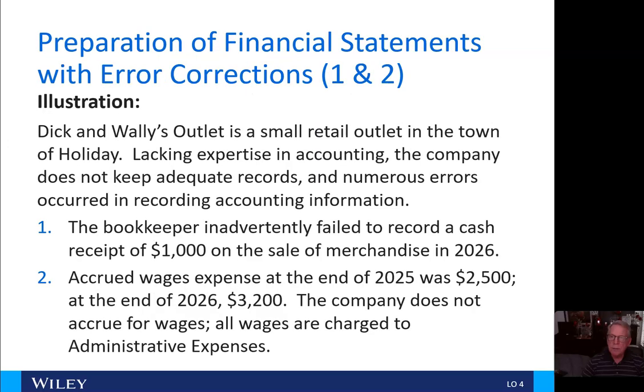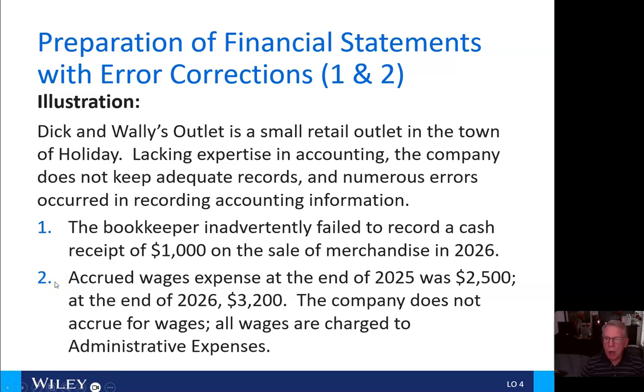All right. So we'll start with this illustration. Dick and Wally's Outlet is a small retail outlet in the town of Holiday. Lacking expertise in accounting, the company does not keep adequate records, and numerous errors occurred in recording accounting information. Number one, the bookkeeper inadvertently failed to record a cash receipt of $1,000 on the sale of merchandise in 2026.